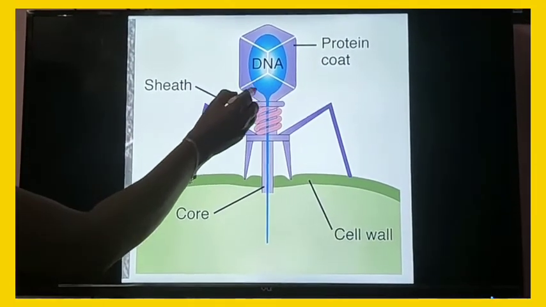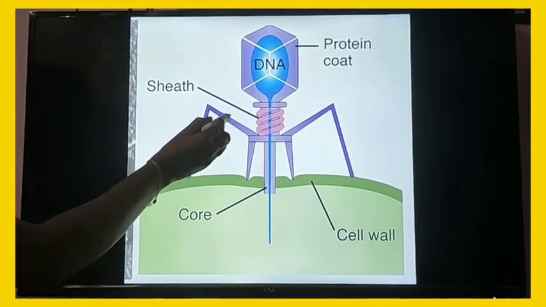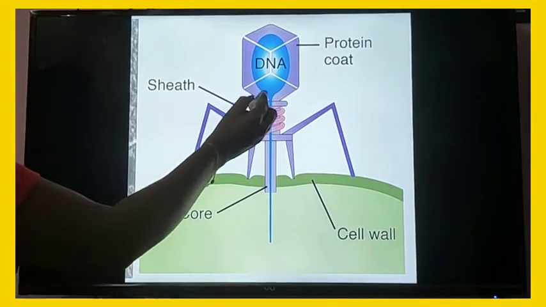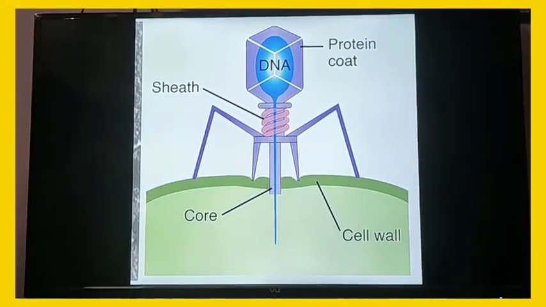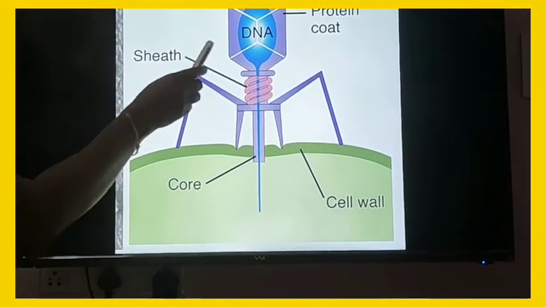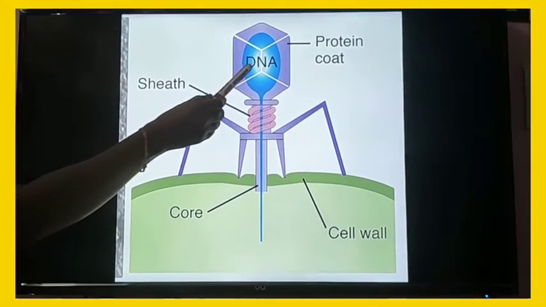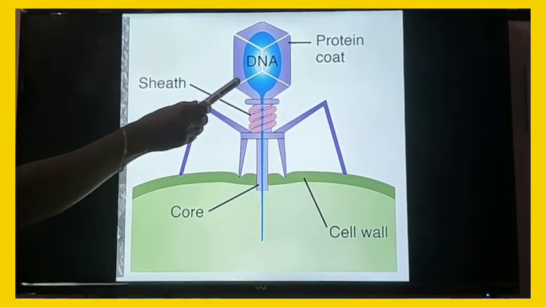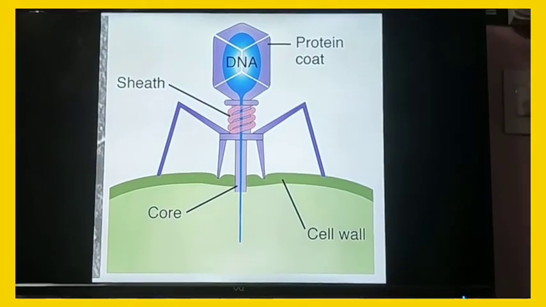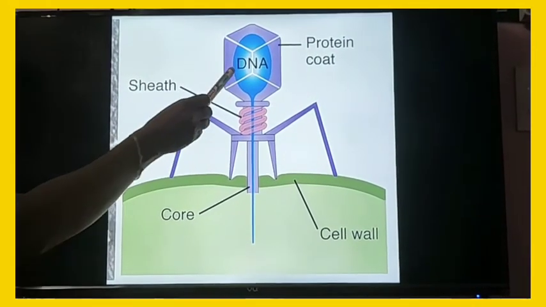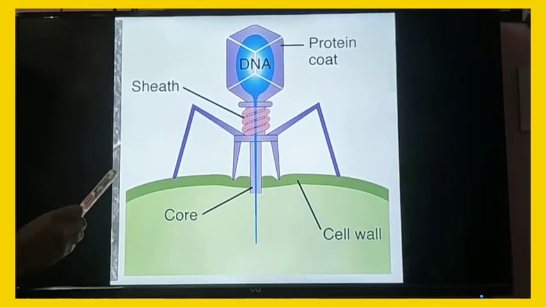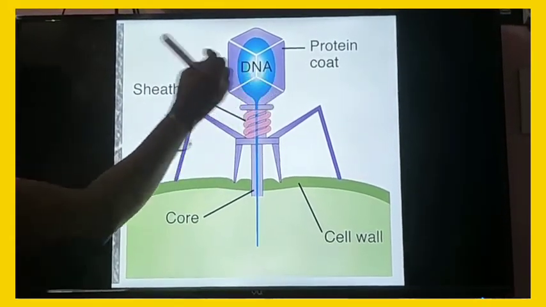Students, this picture is a bacteriophage. Structure of bacteriophage, which means structure of virus. A virus contains a core of DNA or RNA. In bacteriophage, this virus has DNA as its genetic material.